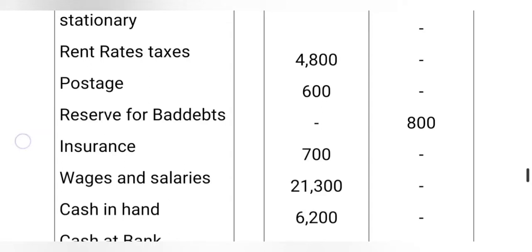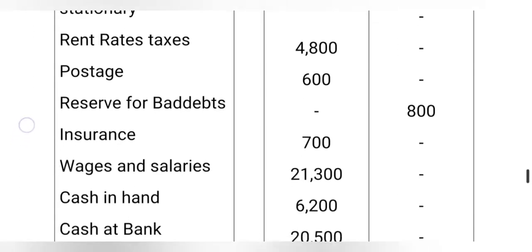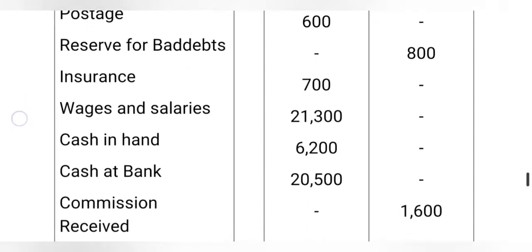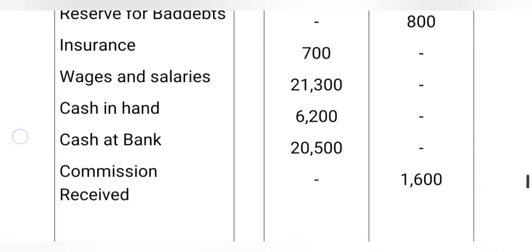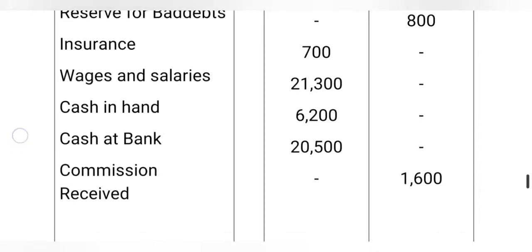Reserve for bad debts is not a present item, it is for the future. Then insurance is an expenditure, it is on the debit side. Wages and salaries are also expenditure according to nominal account, all expenditures are debit.